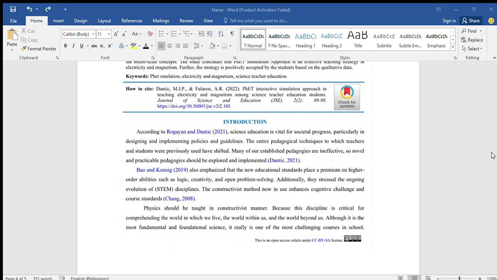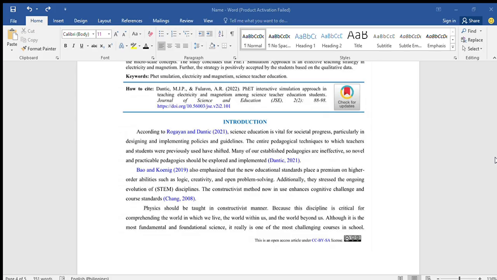So for the exploration, the teacher will prepare stations for students to actively participate in the activity. So it is a hands-on activity. We have the instruction: in small groups, students will rotate between each station for 3 minutes and will document their findings and experiences. The teacher will then create the magnetism stations. Station 1 is testing different materials to see if they are magnetic. We have the materials: paper, clips, coins, and plastic.